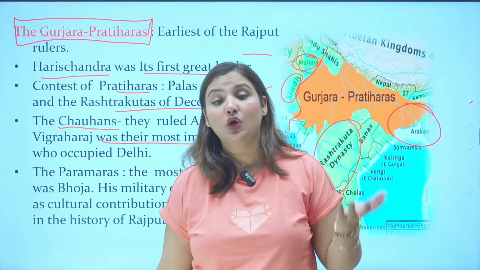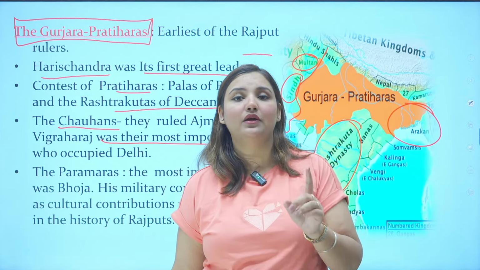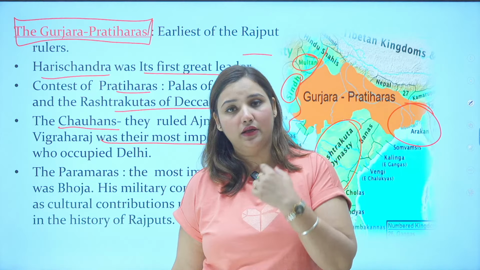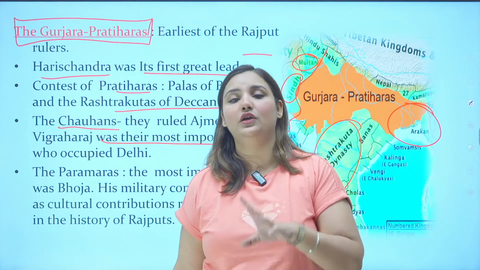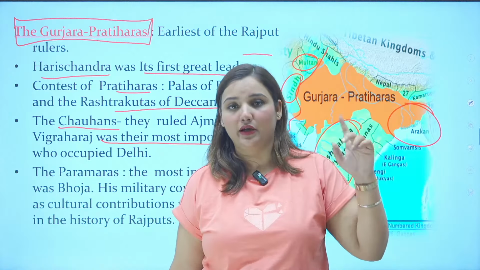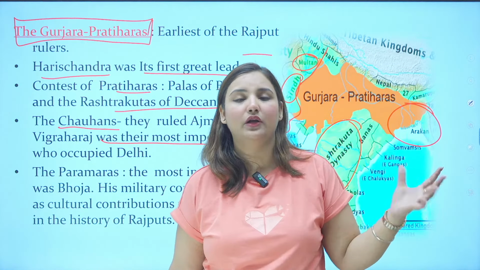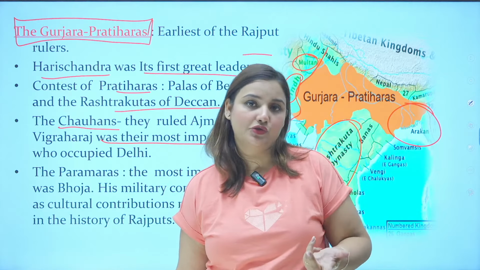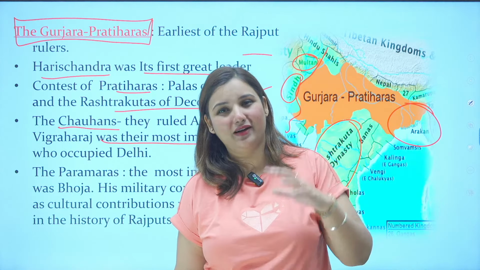The next important ruler we will read about is Prithviraj Chauhan, who will defeat Muhammad Ghori in the first battle of Tarain and will be defeated the next year, in 1192, in the second battle of Tarain. After the defeat, he was captured and taken away to Ghazni, where he had to fight against Ghori, and he was killed. His army was captured, and unfortunately, with the death of Prithviraj Chauhan, North India got divided again.